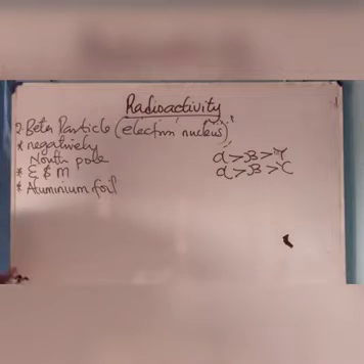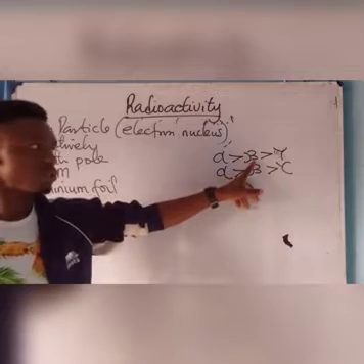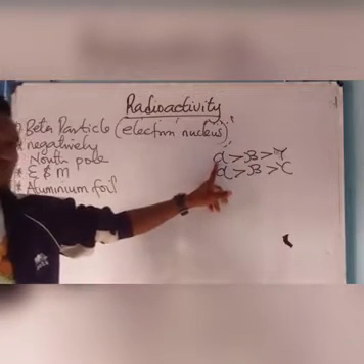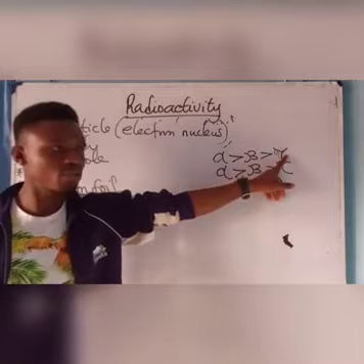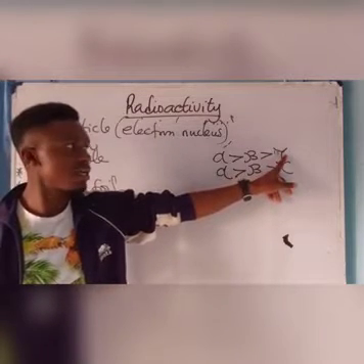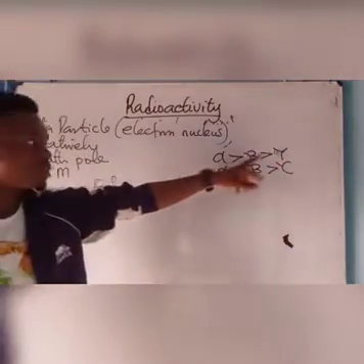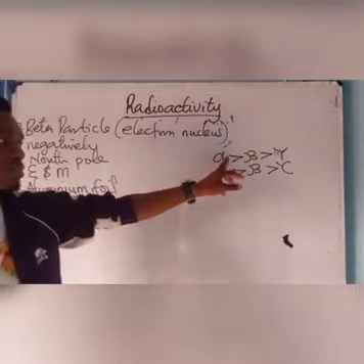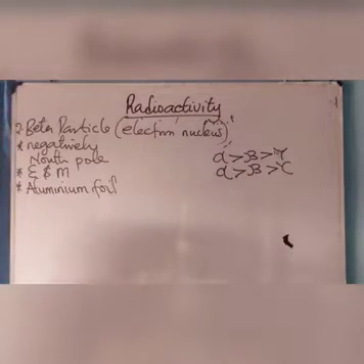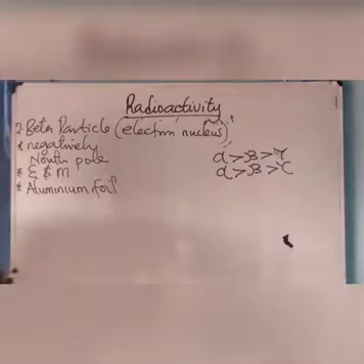Based on heaviness, beta occupies the second position, alpha occupies the first position and gamma occupies the last position, which means that the gamma particle is the least heavy particle. Take note of that. The second one is beta and the first one is alpha. Then based on ionization energy, it is alpha, beta, and gamma.